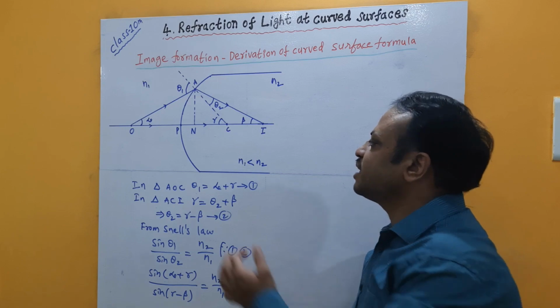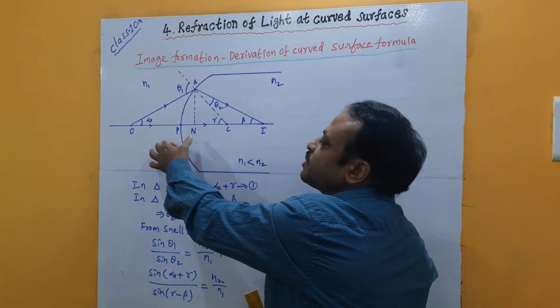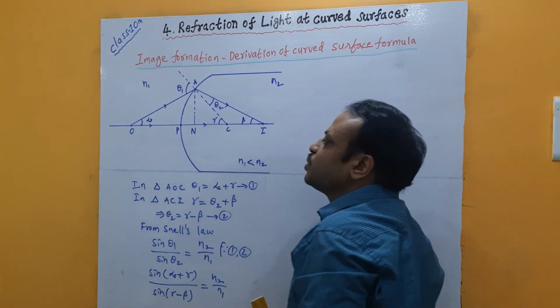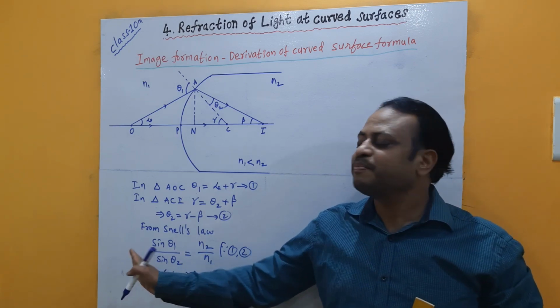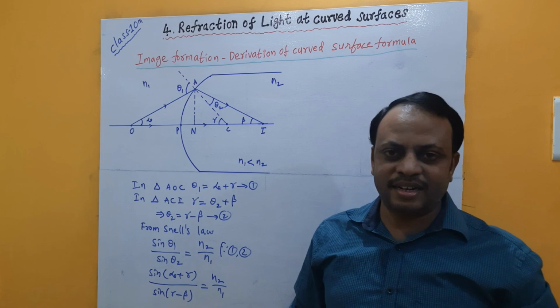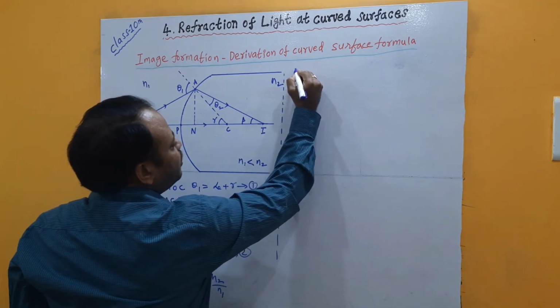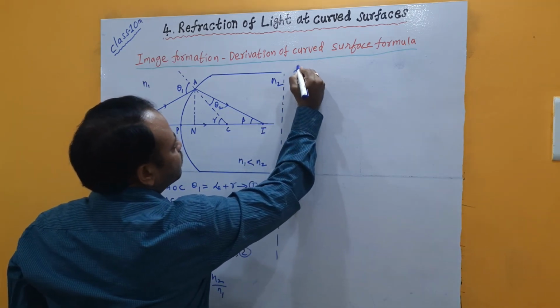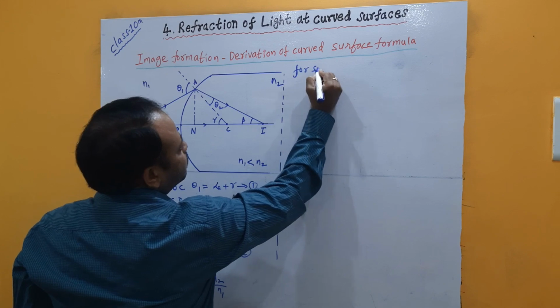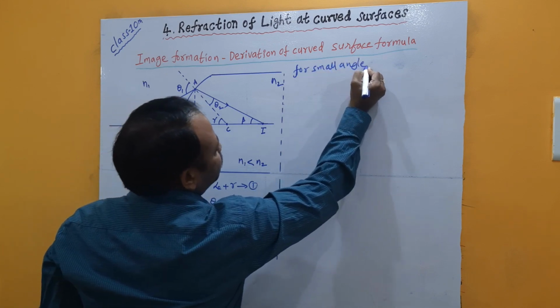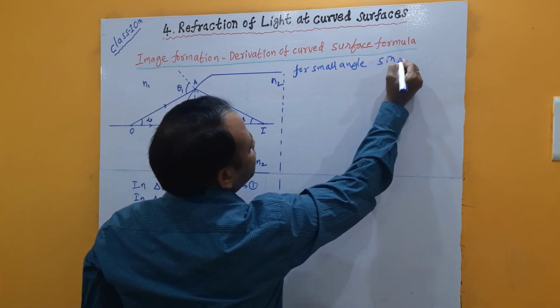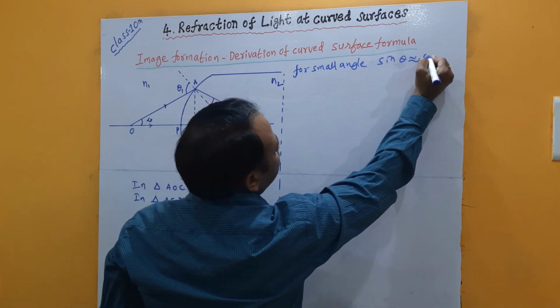In the case of paraxial rays, the angles made with the principal axis by these rays will be very small. So in the case of small angles, we can write sin θ as θ, as well as θ can be written as tan θ. When angles are very small, we can write sin θ as simply almost equal to θ.